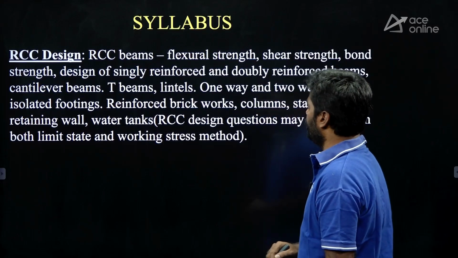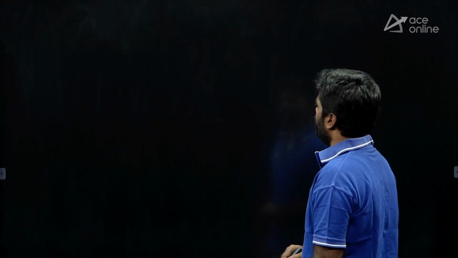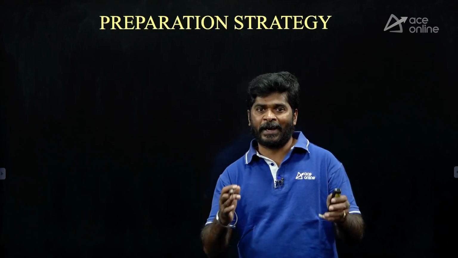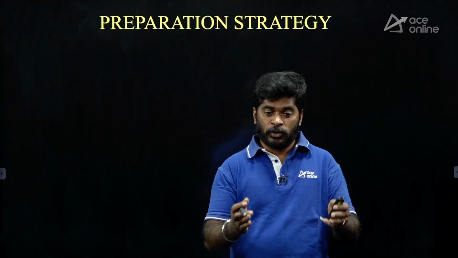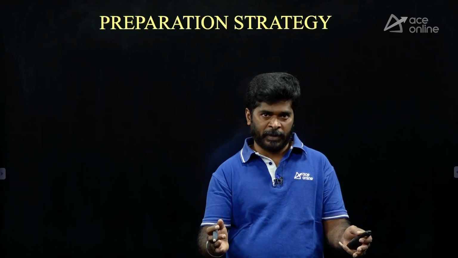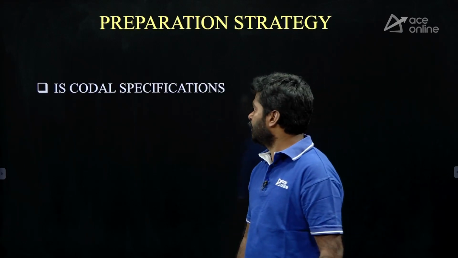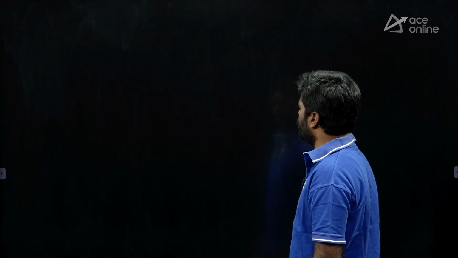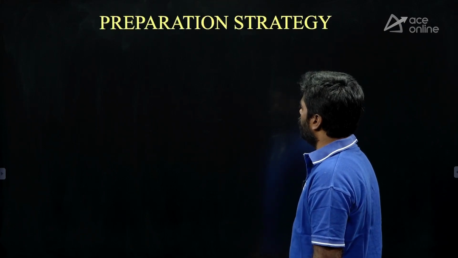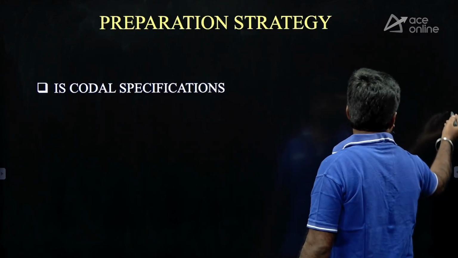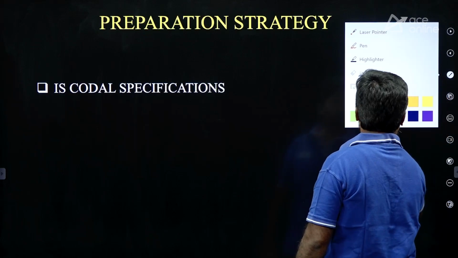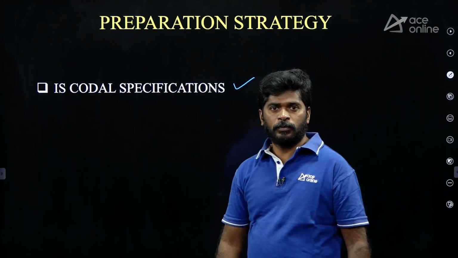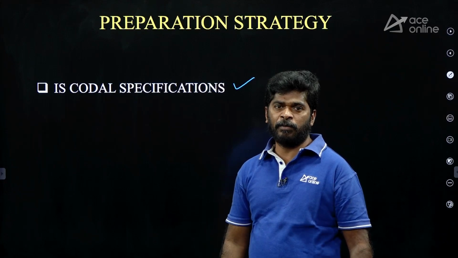Okay, right. Now the next, preparation strategy. Very important for every subject. You have to know how to prepare. Coming to this subject, first priority you can give to codal specifications because most of the questions are given from the IS code.